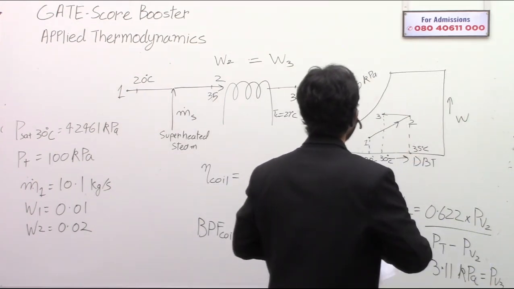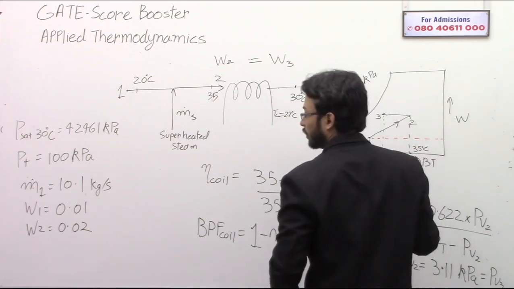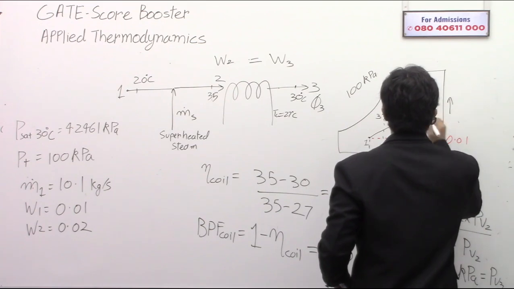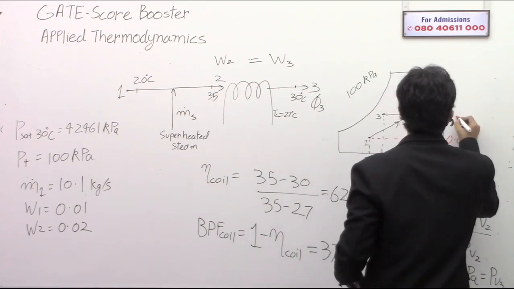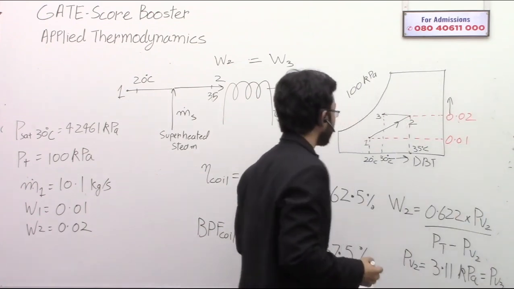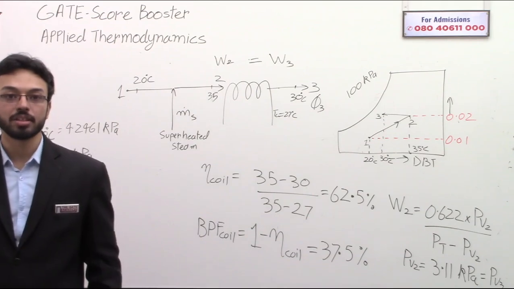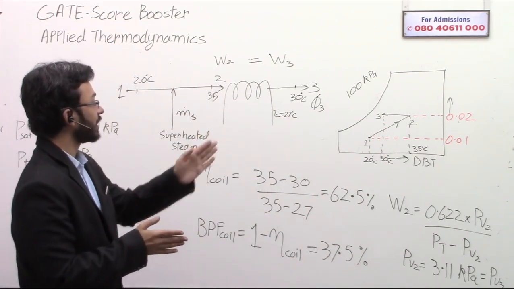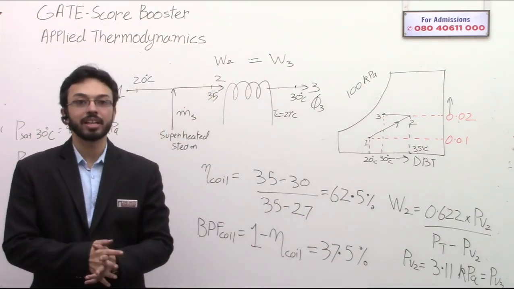Let me do it for you. W1 was given as 0.01, and W2 will be 0.02. That's the plot of the process on the psychrometric diagram, 1 to 2 and from 2 to 3.